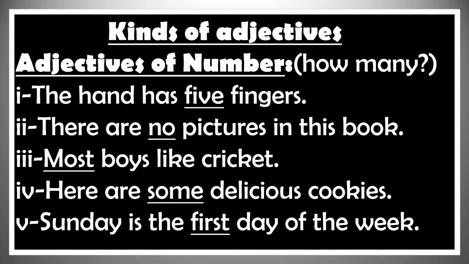Second one. There are no pictures in this book. What is an adjective in this sentence? No, because it describes the noun pictures. No is adjective of number. It is a numeral adjective because it answers the question how many. How many pictures? No pictures.